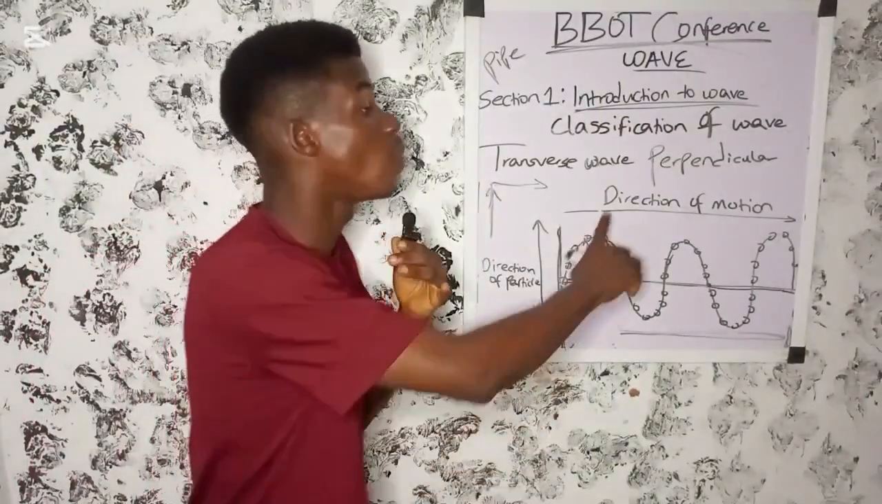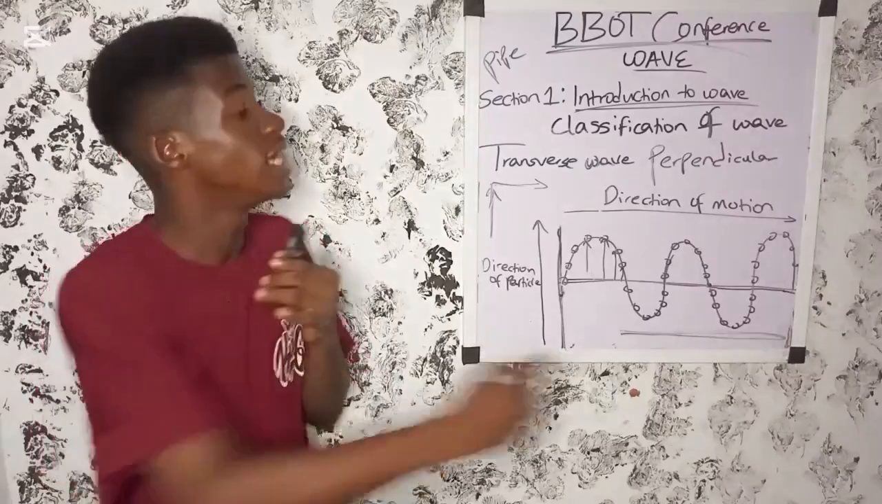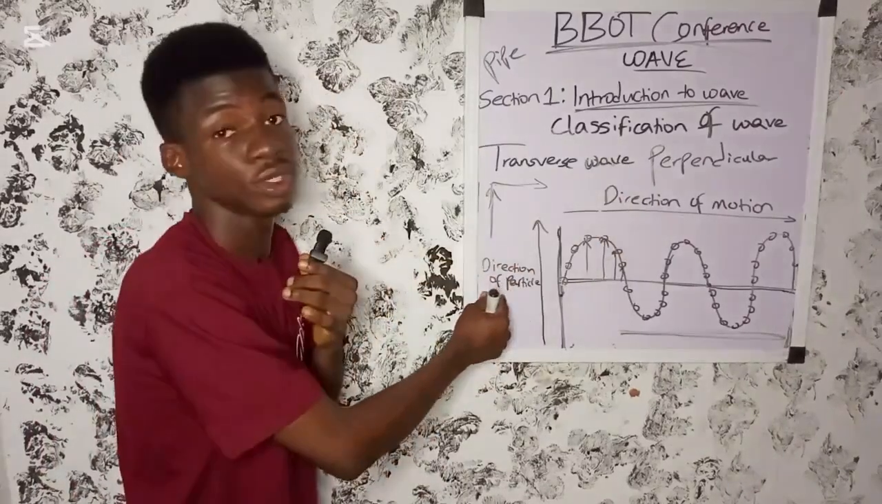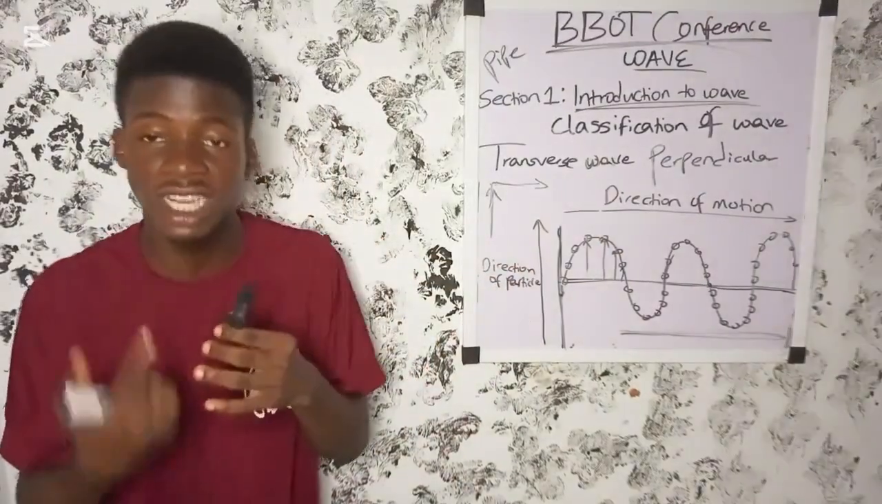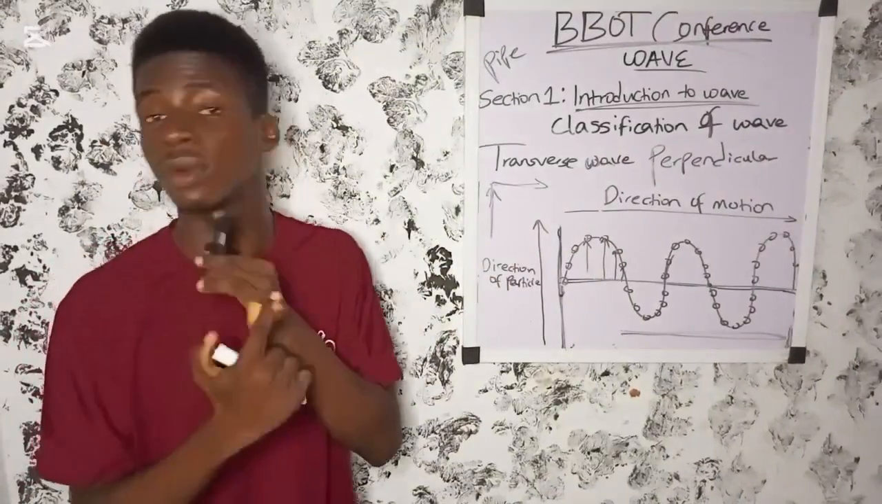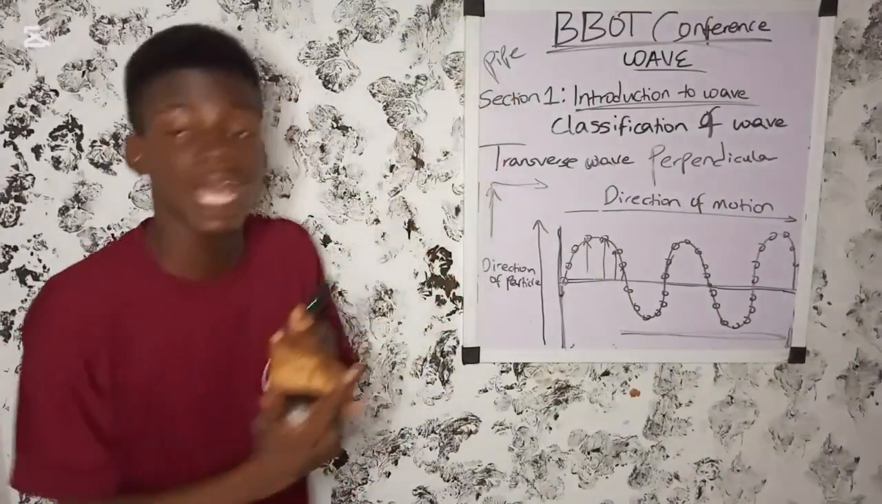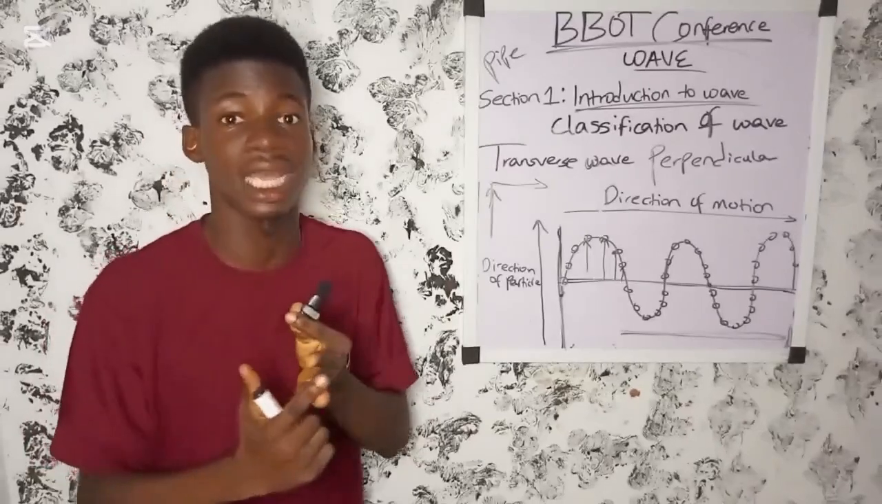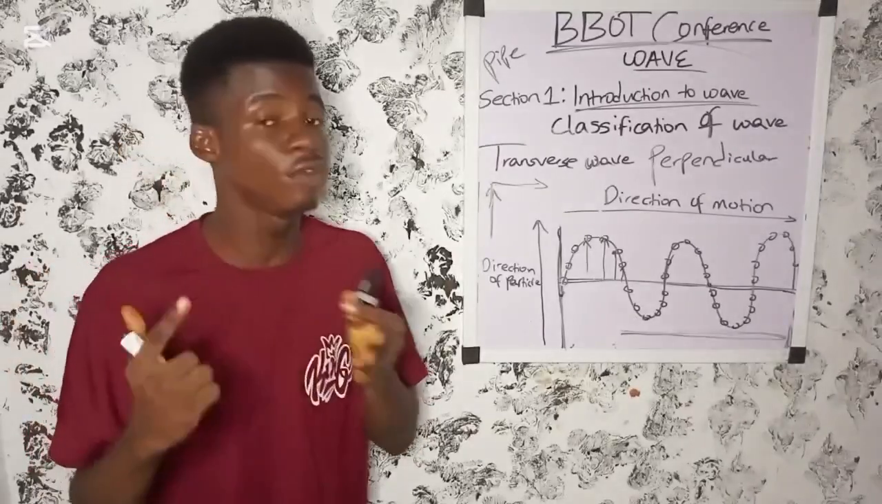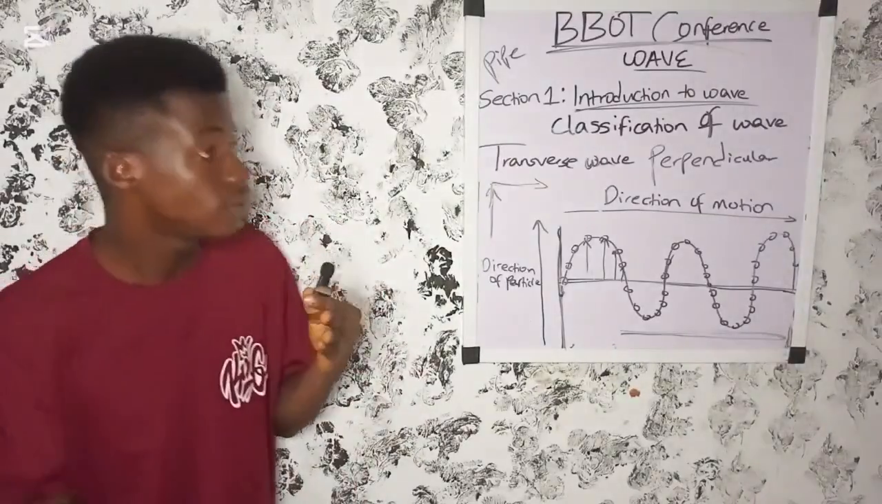Okay, so the important thing you need to take note of under transverse waves is that the direction of the motion of the wave is perpendicular to the direction of the motion of the particles. Examples of transverse waves are water waves, waves in a pipe, and electromagnetic waves such as gamma ray, X-ray, UV ray, infrared ray, light wave, etc.